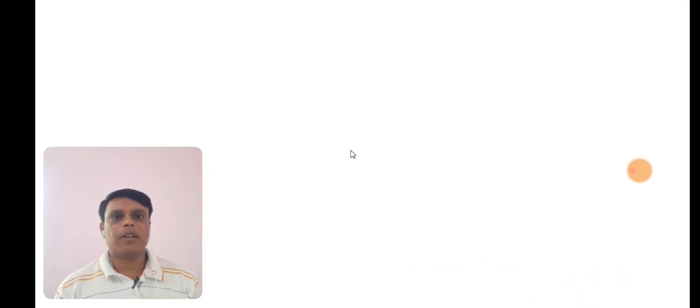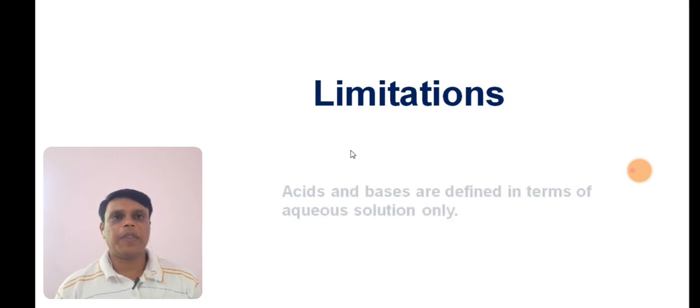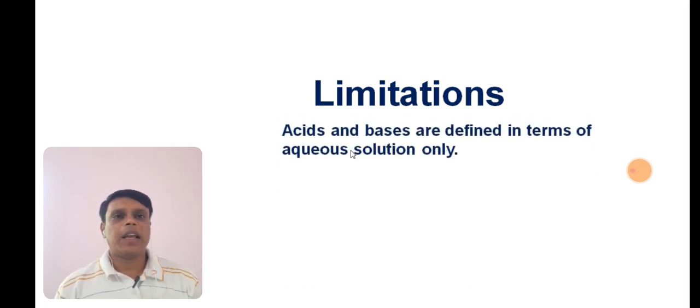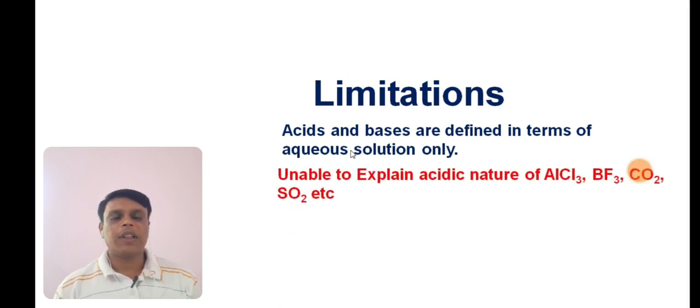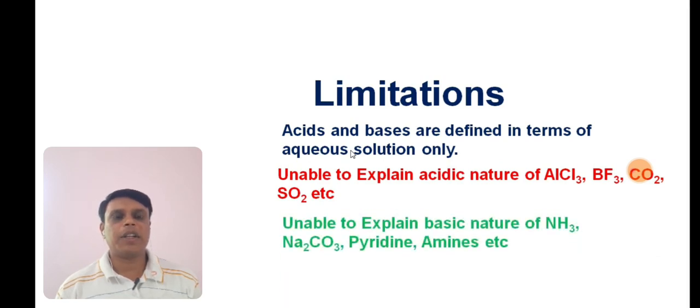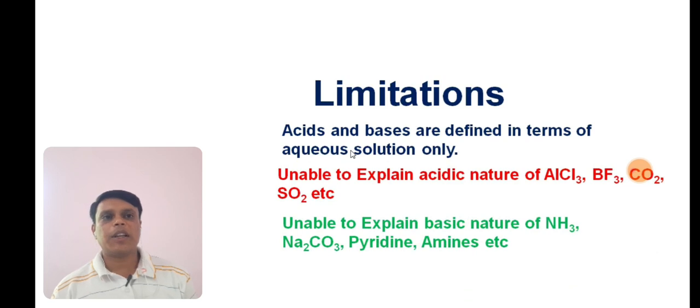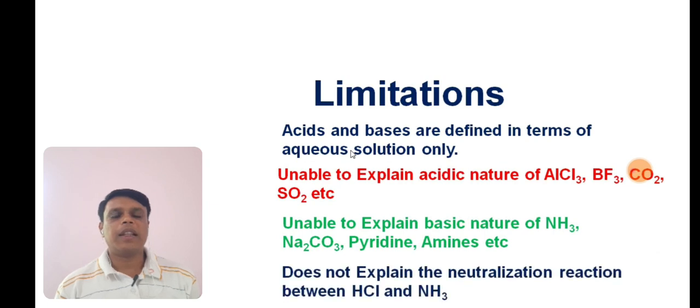Now let us see the limitations of Arrhenius theory. Arrhenius theory explains acids and bases in terms of aqueous solutions only. This theory is unable to explain the acidic nature of AlCl3, BF3, carbon dioxide, SO2. All these 4 are acidic in nature, but Arrhenius could not explain the acidic character of these compounds. Next limitation is that this theory is unable to explain the basic nature of ammonia, sodium carbonate, pyridine, amines, etc. And this theory does not explain the neutralization reaction between HCl and NaOH.